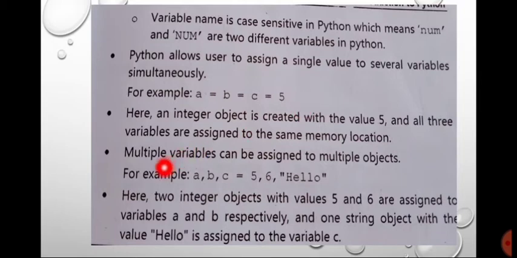Got it now? Multiple variables can be assigned to multiple objects. For example, a, b, c is equal to 5, 6, hello. That means a will be assigned 5, b with 6, c with hello. So multiple variables can be assigned to multiple objects. Here two integer objects with values 5 and 6 are assigned to variables a and b respectively. One string object, that is hello, is assigned to c. That is what I just told you.